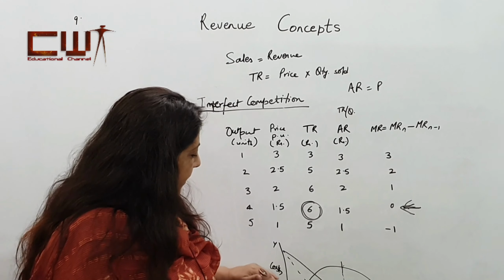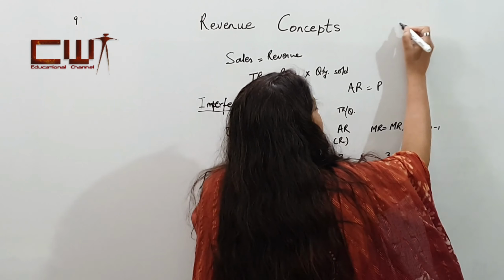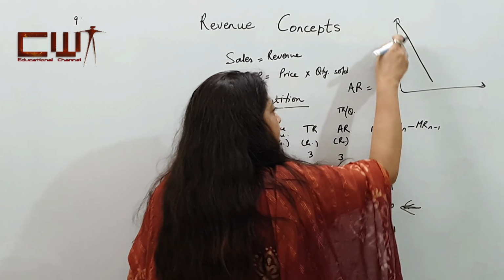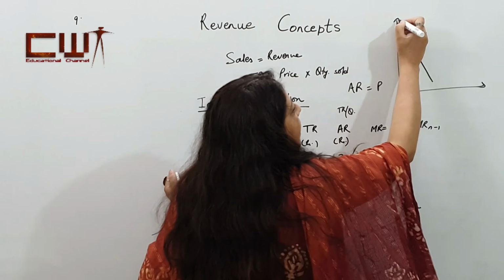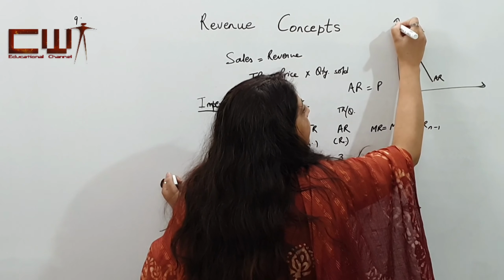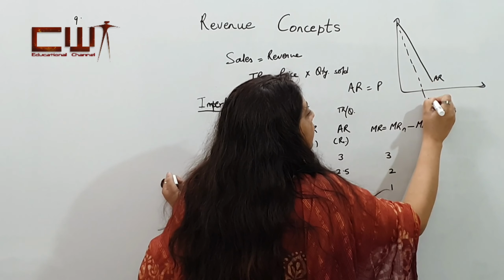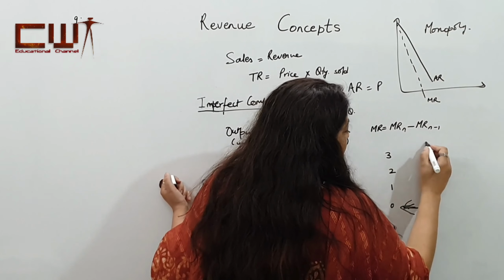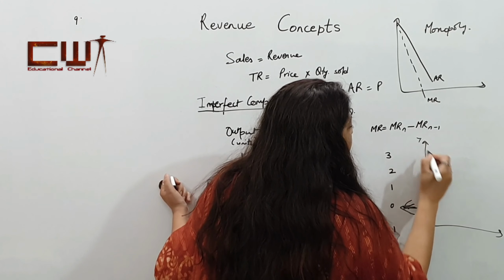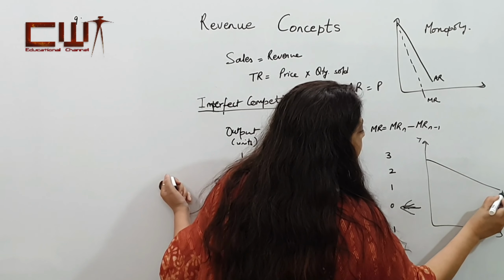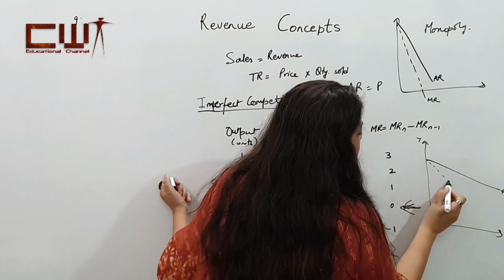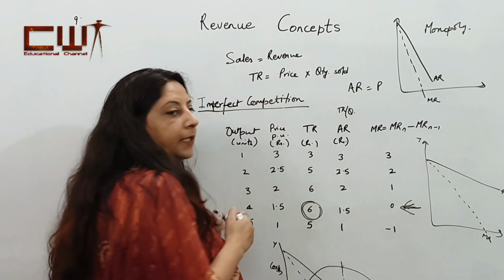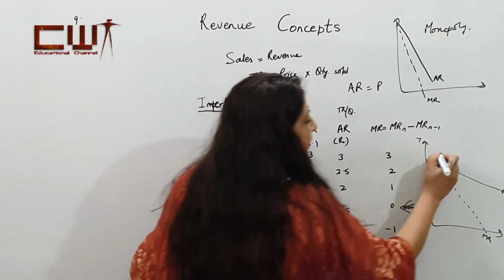And here, in case it is monopoly, the slope will be higher, and this becomes your AR curve, and below it will be the MR curve. This is in case of monopoly. In case of monopolistic, it will be a flat curve. This is the AR curve and this will be the MR curve. The point worth noting in these curves, like this is monopolistic.